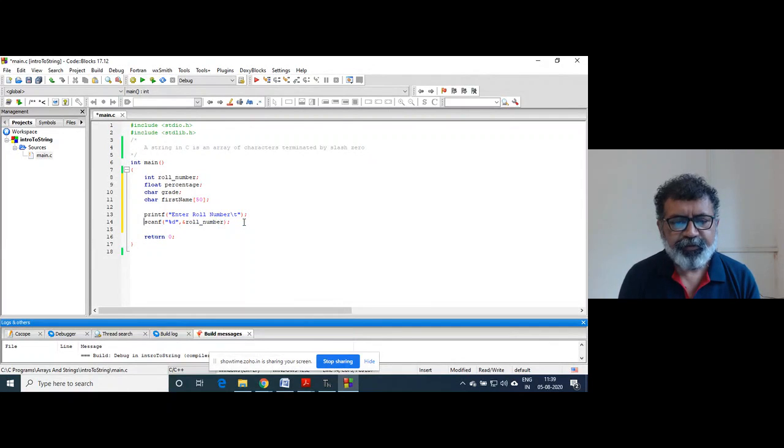Then I will write "enter percentage", right? It has to be float. Then "enter grade obtained", right?